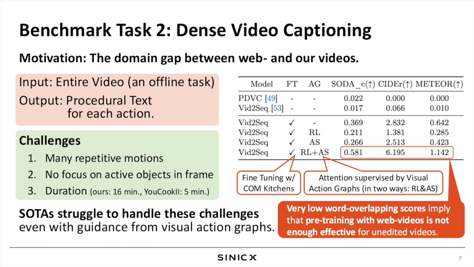The frames in our videos do not focus on active objects and events due to a fixed camera perspective, whereas web and egocentric videos tend to zoom in on or center such details. Third, length of videos. The video length is considerably long in our dataset, averaging 16 minutes, compared to much shorter durations in web-based and egocentric datasets. These factors make traditional dense video captioning, or DVC, very challenging on our dataset. We invite researchers to tackle these benchmark tasks. Thank you for listening.